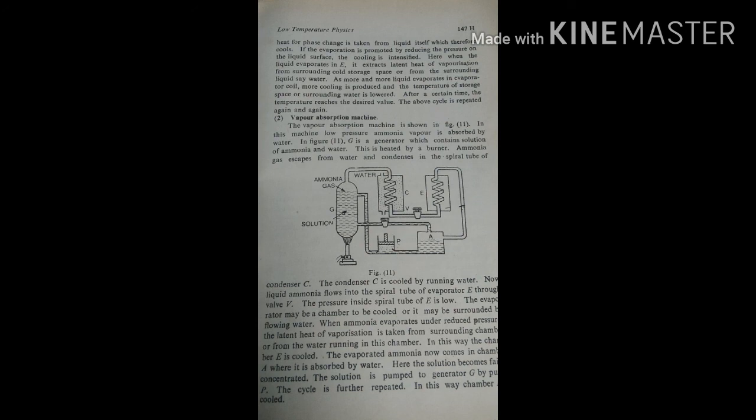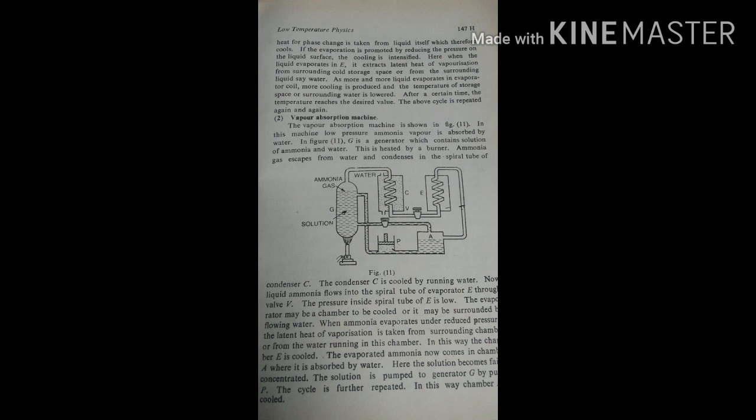When the liquid evaporates in E, it extracts the latent heat of vaporization from the surrounding cold storage space. As more and more liquid evaporates in the evaporator coil, more cooling is produced and the temperature of the storage space or surrounding water is lowered. After a certain time, the temperature reaches the desired value. The above cycle is repeated again and again.